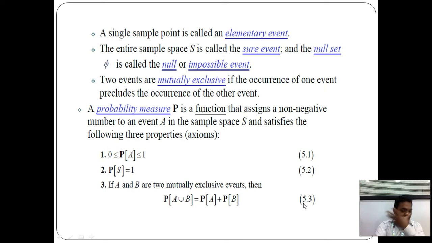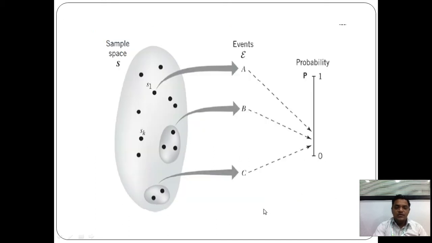The next equation is 7.5. Here is the sample space. In the case of the sample space, there are n sample points given, starting from S1, S2, S3, S4 up to Sk, and its individual events should be given, such as A, B, C. In the case of probability, the value is between 0 and 1, and in that sample space a number of events can happen.